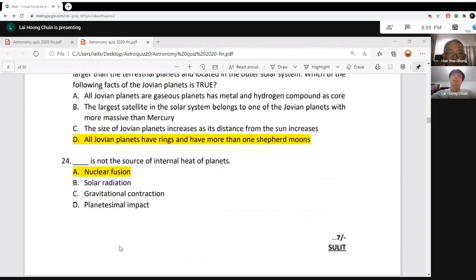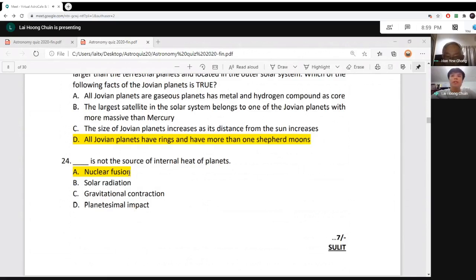When they start to burn, they generate a large amount of heat. Of course, we don't feel an obvious increase in temperature, but this actually does provide a little bit of heat to the planets.